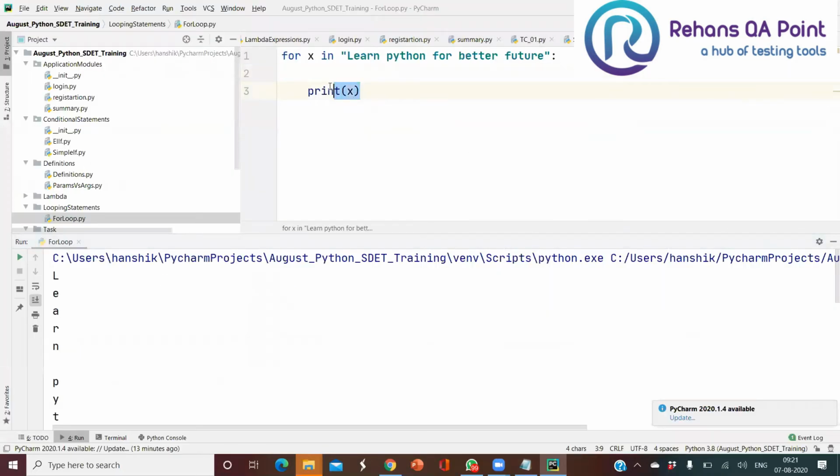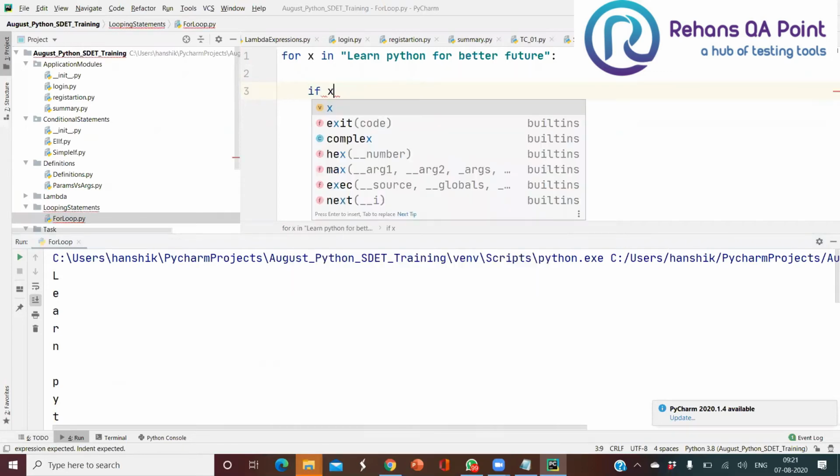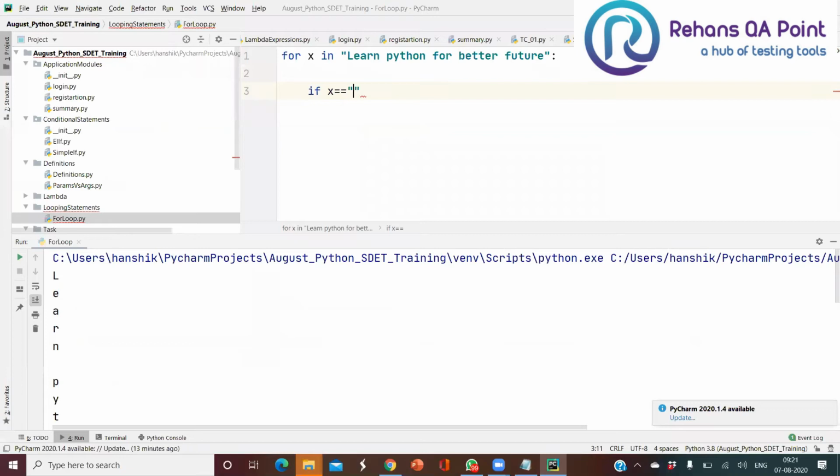So now I'll be applying an if condition here. If x equals to a, or x double equals to e, or i, o, u.